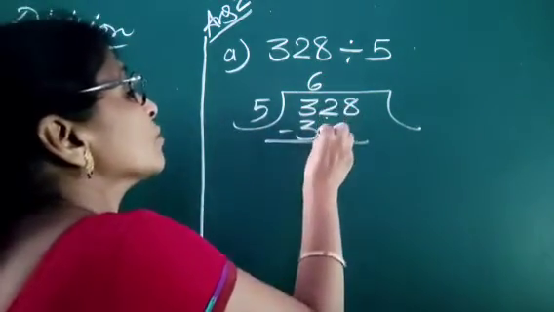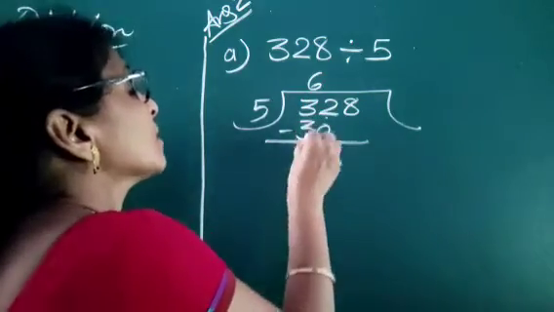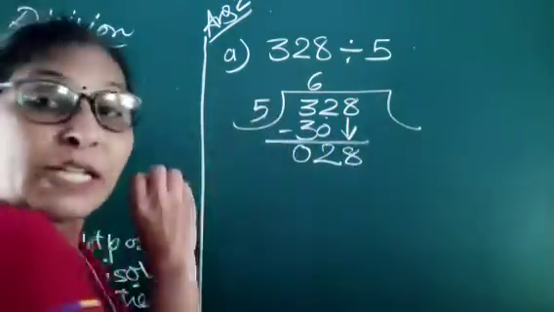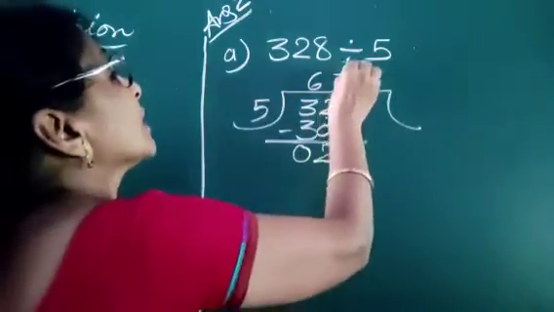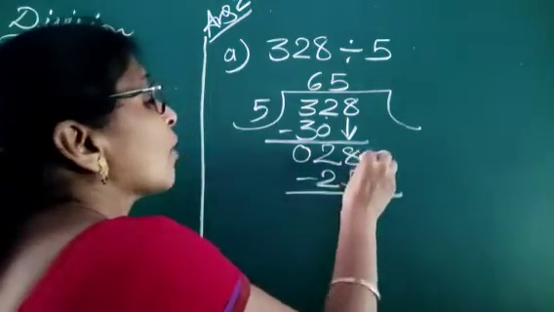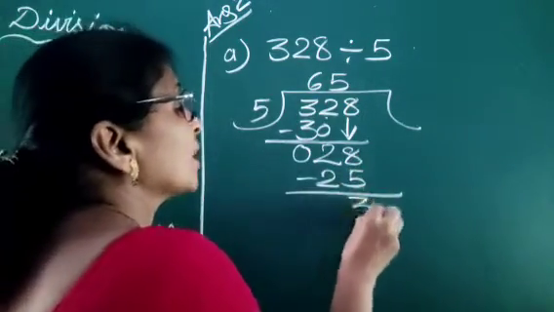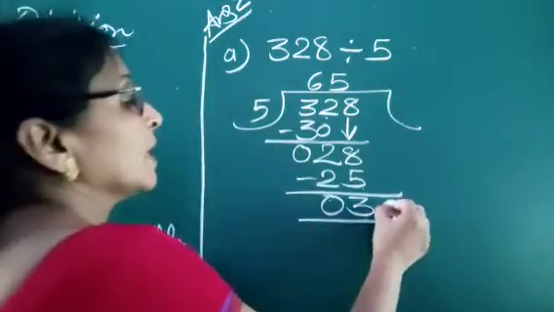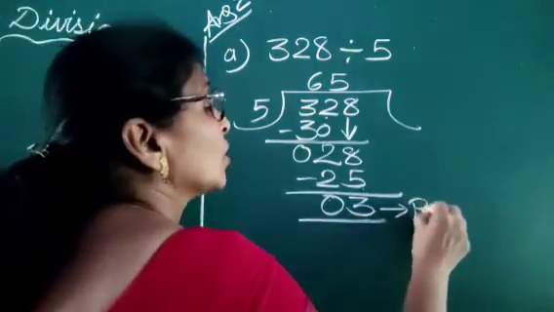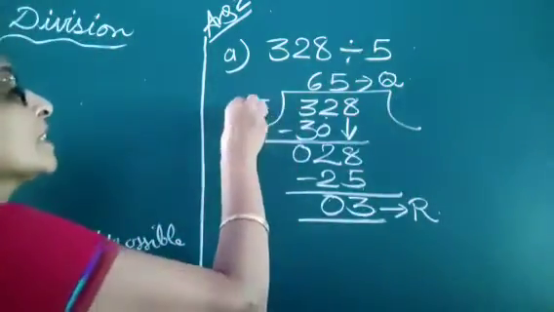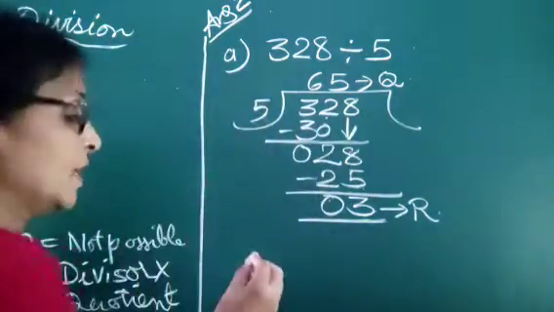And subtract: 2 minus 0 is 2, 3 minus 3 is 0. Then we bring down 8. Again the table of 5: 5 5s are 25, 6 times is more. Now we subtract: 8 minus 5 is 3, 2 minus 2 is 0. So our remainder is 3 and the quotient is 65. This is the divisor and this is the dividend.